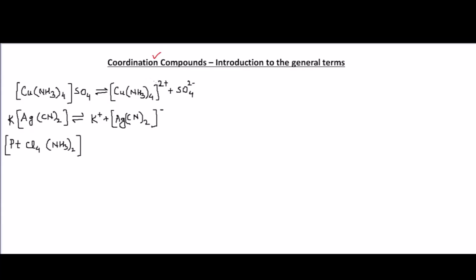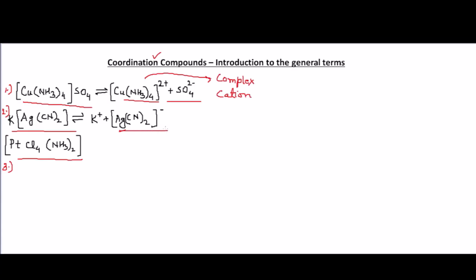From the last slide, you had seen that I have written a few coordination complexes, and these can dissociate like this. The first one is the copper complex, the second one is the silver and potassium complex, and the third one is the platinum complex. The first one dissociates like this, and as you can see, we have a complex cation. In the second example, we have the complex anion.